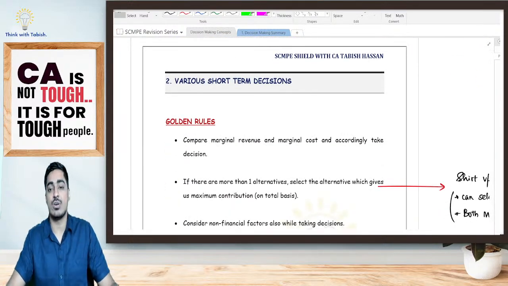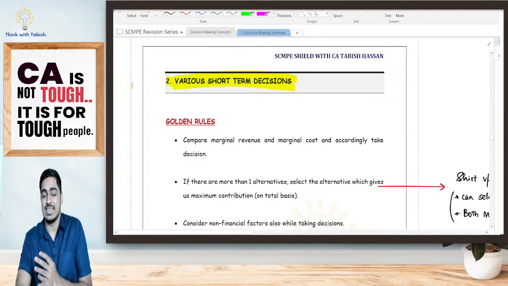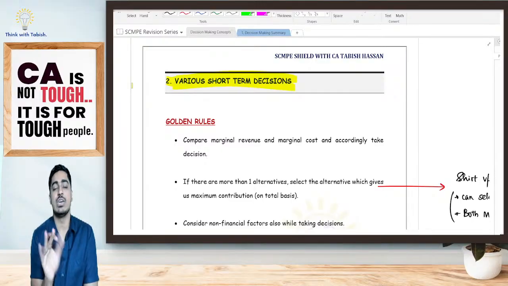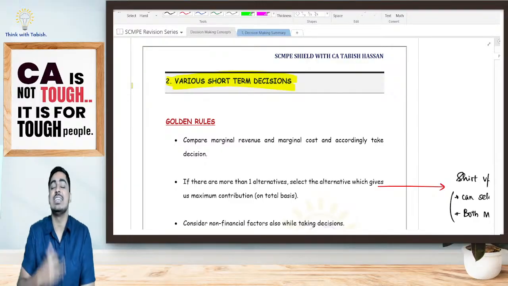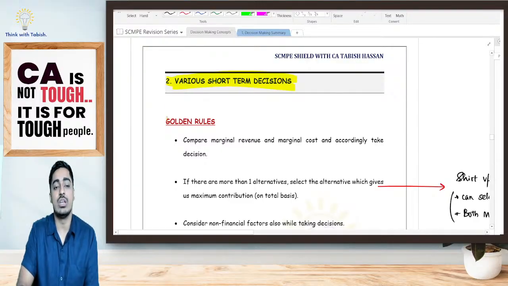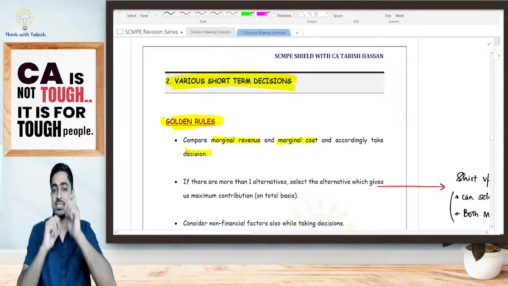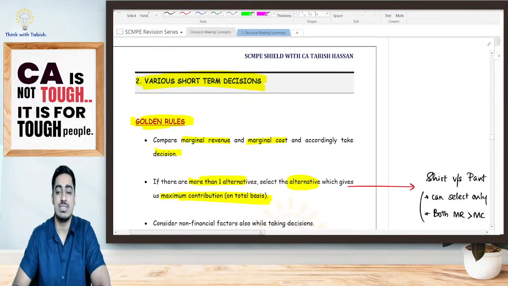Let's go to the second concept, which is various short-term decisions. So let's take various short-term decisions based on the concept of marginal costing or relevant costing. How do we take short-term decisions based on the concept of marginal costing? Very simple, students. From here onwards, there is nothing more for us to understand. Already whatever we had to understand, we've understood. Here it is just an application. So look at this. Golden rules. How do we take a decision? Compare your marginal revenue with marginal cost. Accordingly take a decision. Okay, fine. If you are having more than one alternative, select the alternative which is going to give us the maximum contribution on total basis.